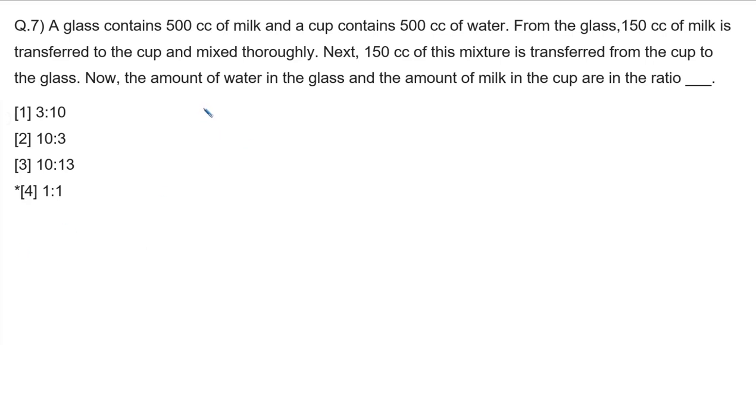So first of all, there is a glass and then a cup. In the glass, the quantity of milk is 500 and the quantity of water is 0. In the cup, the quantity of milk is 0, whereas the quantity of water is 500. The first operation is 150 ml. We are going to transfer 150 ml from glass to cup. So the glass is having only milk, so the 150 cc that we are going to transfer will be only milk.